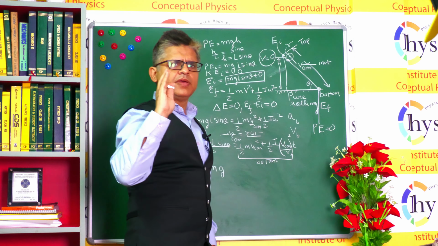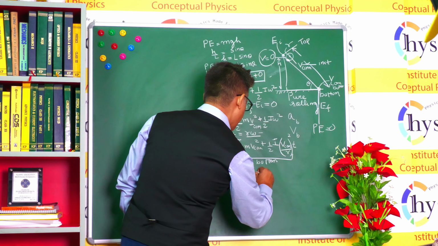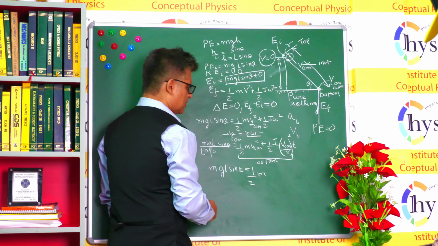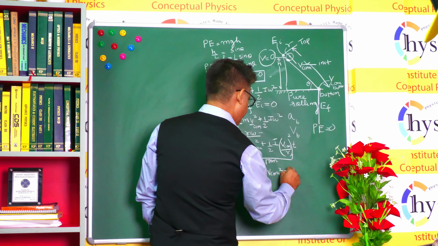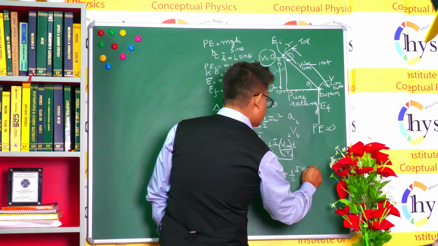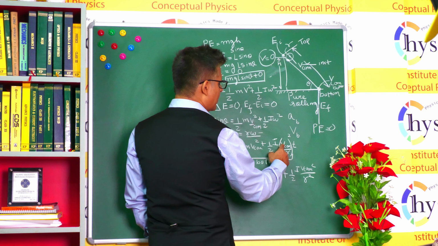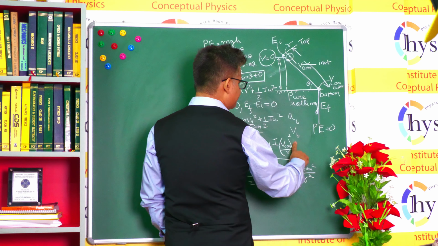So I write v_com bottom. And now mgL sinθ is equal to ½m v_com² + ½I v_com²/r². Half Iω² we have to apply, so we have already done the half.